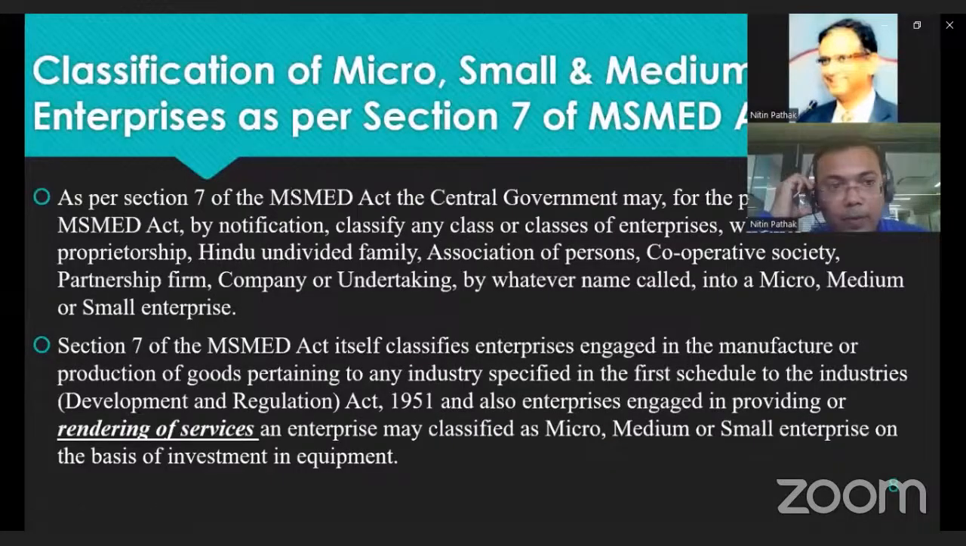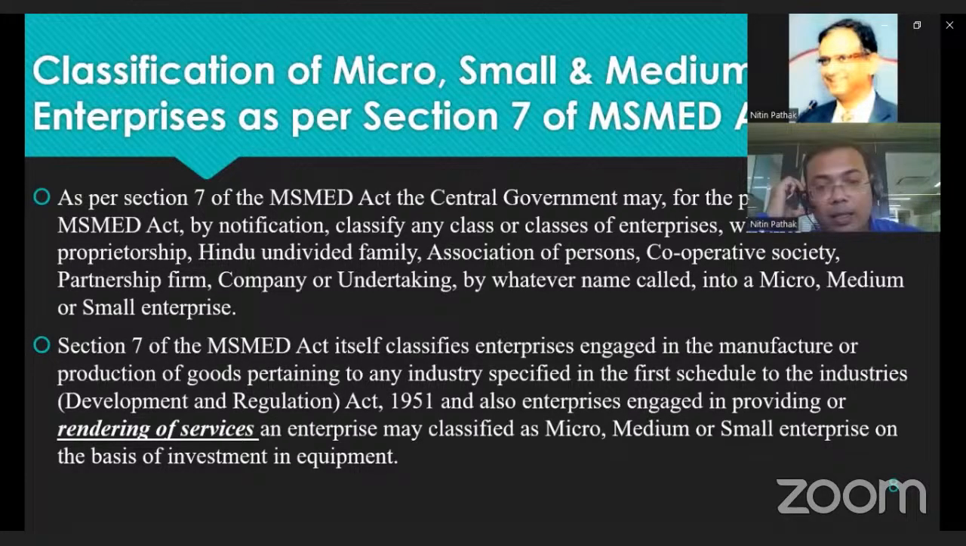In short, here is the classification. An MSME enterprise can be a proprietorship, HUF, AOP, cooperative, anything; any type of entity can be an MSME enterprise. They cover it all, excluding government authorities or public sector units. They are excluded from MSME.